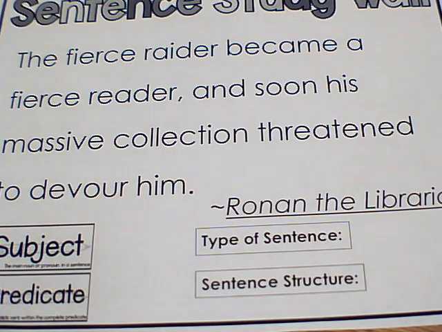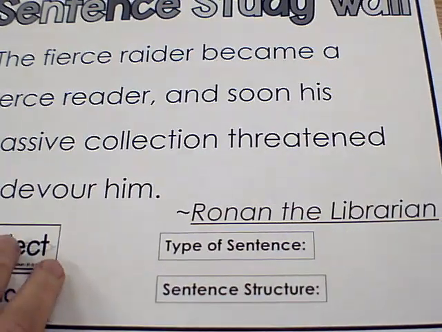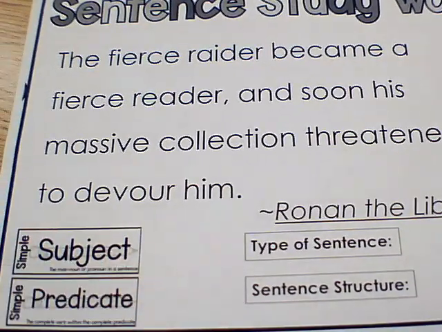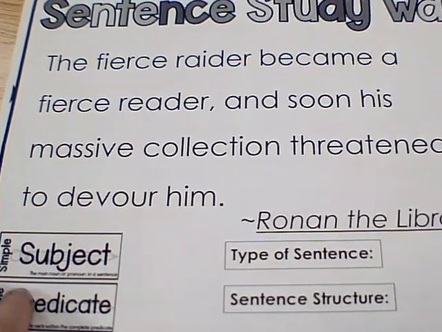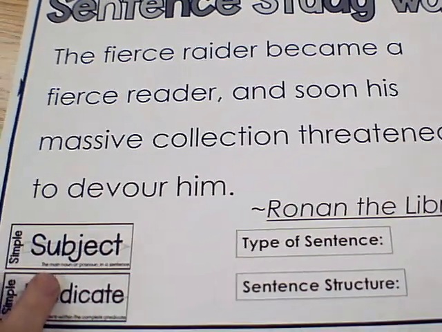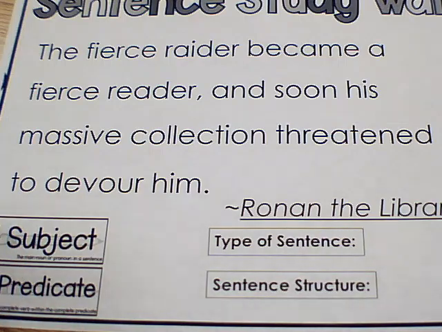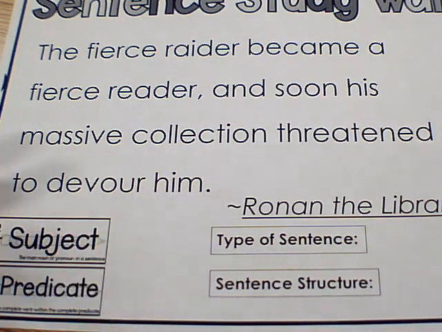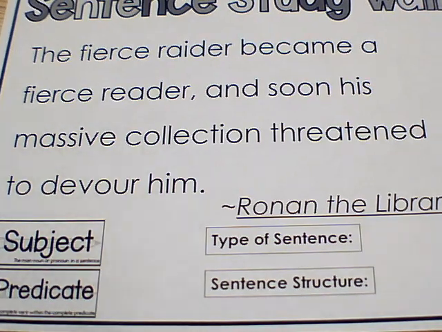But we will see. Alright, so this is from our awesome book, Ronan the Librarian. The sentence says, "The fierce raider became a fierce reader, and soon his massive collection threatened to devour him." When we're reading that sentence, we notice that it has a period at the end, which means it is either going to be a declarative sentence where it's just stating something basic, or it's going to be commanding somebody to do something, aka an imperative.